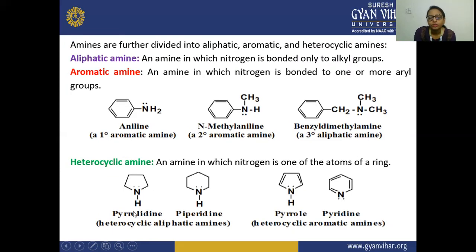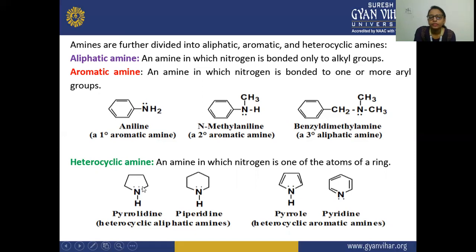The first ones are your heterocyclic aliphatic amines. Its name is pyrrolidine, because here this is having 1, 2, 3, 4, 5 atoms, and this is your piperidine. Both of them are your heterocyclic aliphatic amines, because this is a 6 carbon ring and this is your 5.